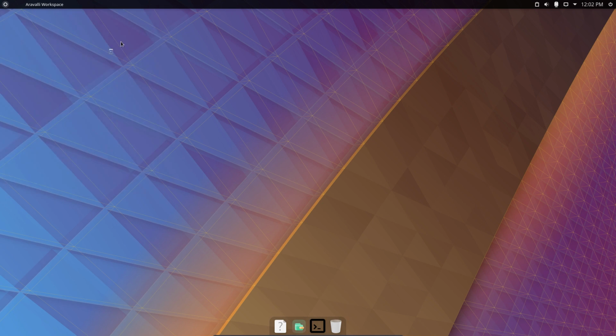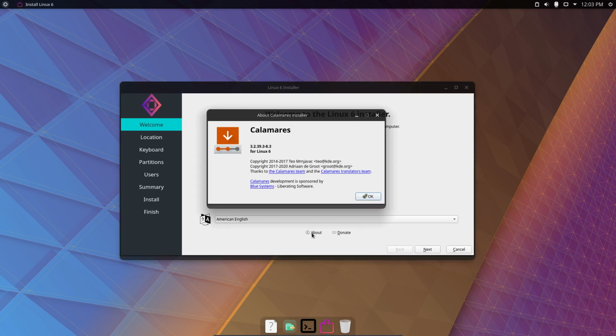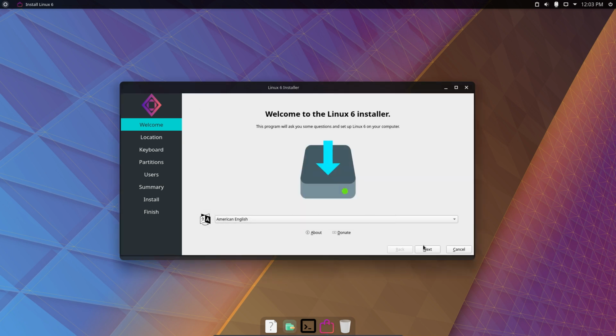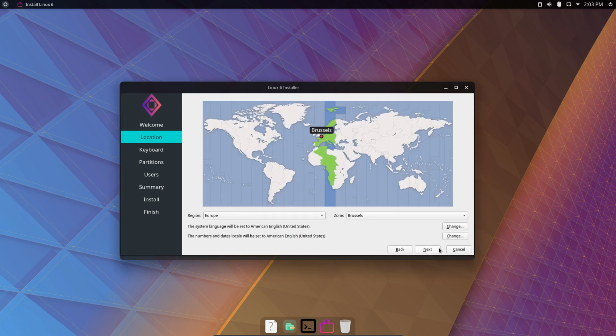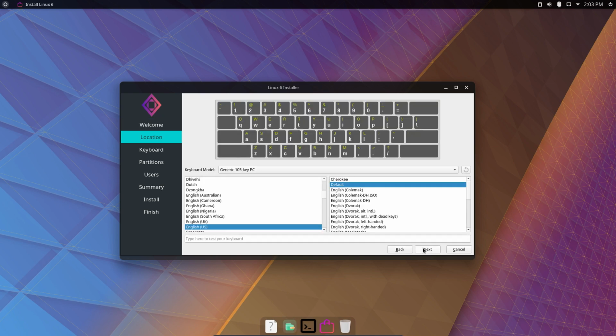Install Linux 6. And then we have the version. Okay. I just wonder why it's 8.3. I would make it 8, 9, 10, 11, and so on. But it's up to you. And then next, is the link working? Probably not, because the Brave browser is not there. So next, Brussels,